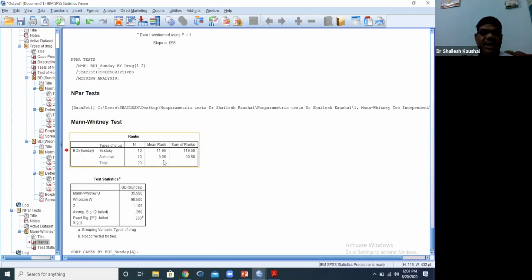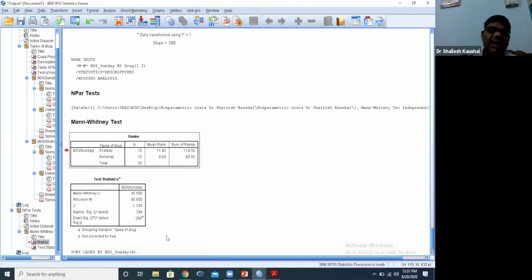and mean is 9.05. So we want to check whether this particular mean rank of the two groups, one ecstasy and one alcohol, is significantly different or not. The p value tells us whether this difference is significant or not. So the p value tells us there is no significant difference. There is a difference, but it is not significant.